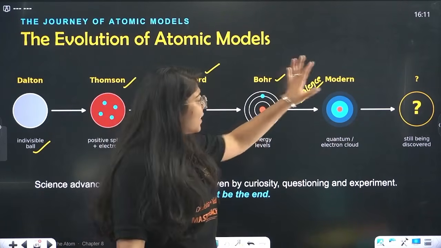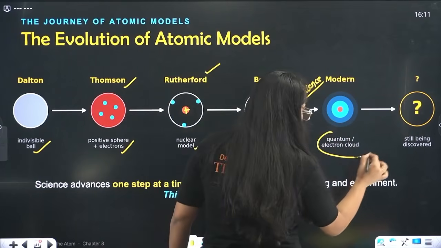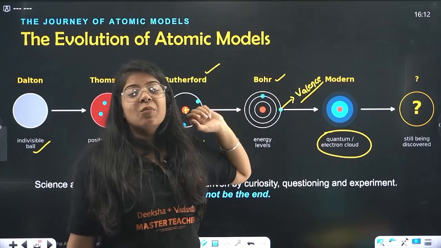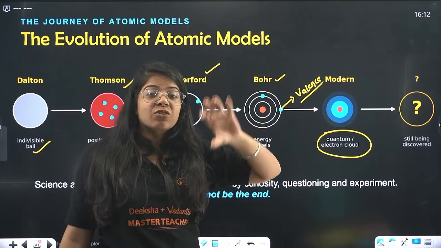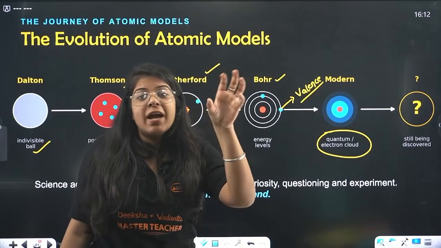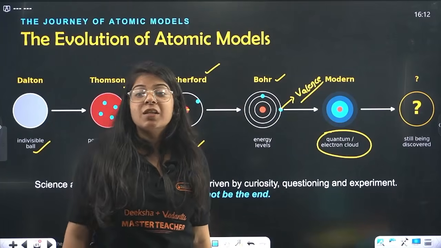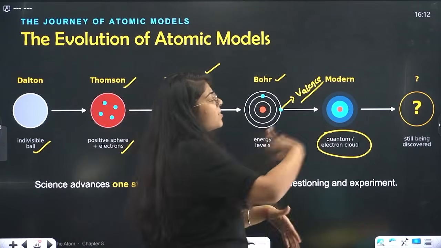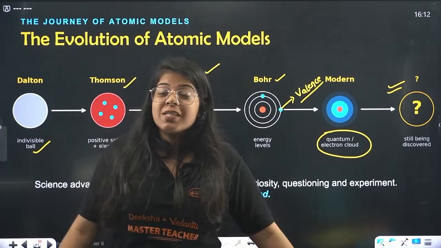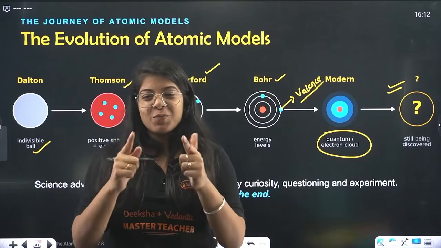Then we have one more, the quantum electron cloud. This is not necessary for you, but it did come. It's a modern theory. It does not say that electrons are in those shells. It says that electrons are around the nucleus, in clouds, and only in those clouds is the probability of finding an electron the most. And we are still discovering as we go ahead. Maybe you can be the one who discovers where the electron is next. And I hope you are the one.